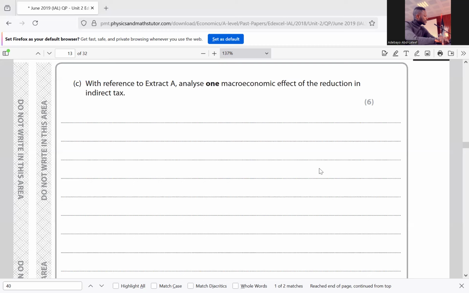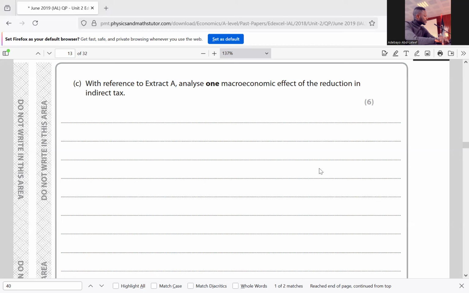As a result, firms may have to employ more workers to meet the increasing demand. This will in turn reduce unemployment within the economy. A fall in indirect tax will shift the short-term aggregate supply curve rightward, as a result of a fall in the cost of production.